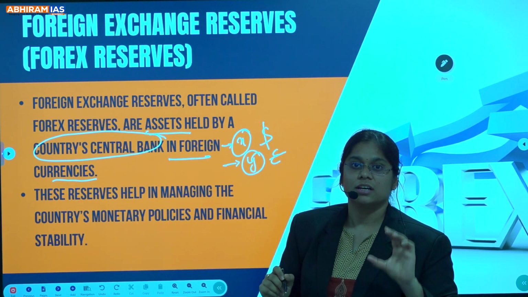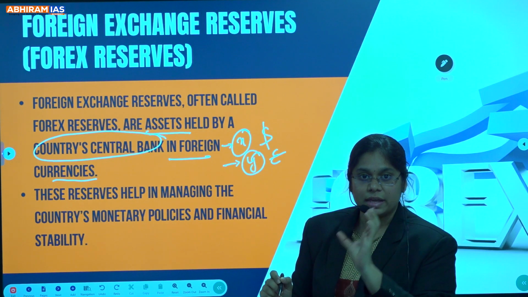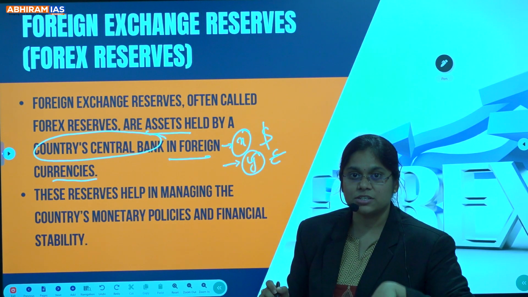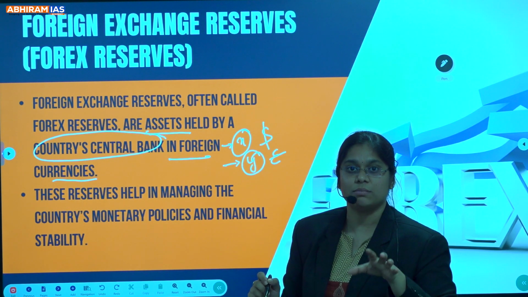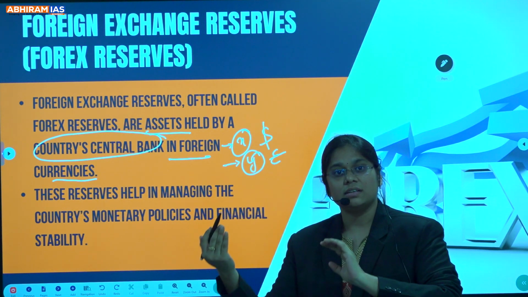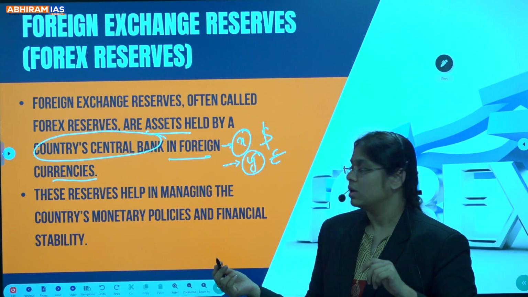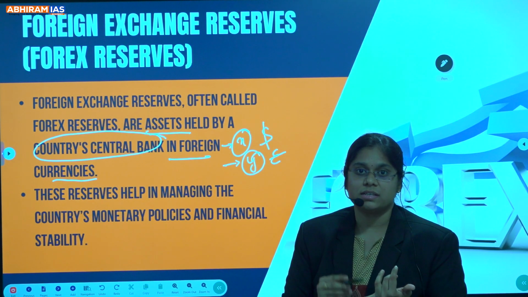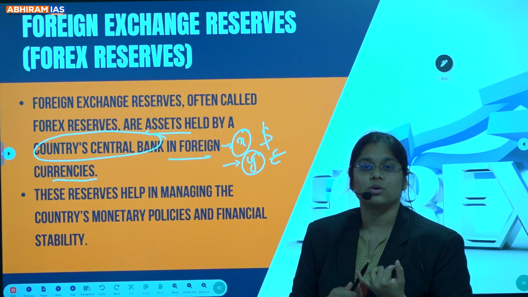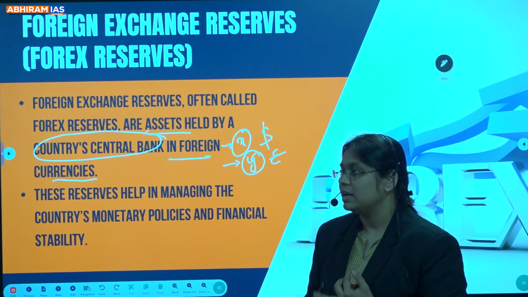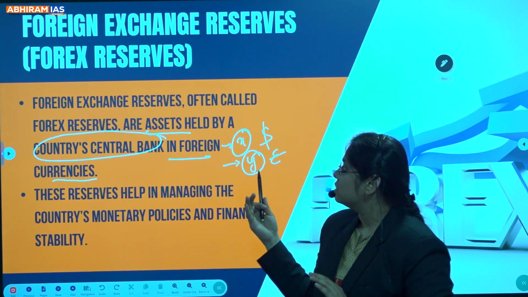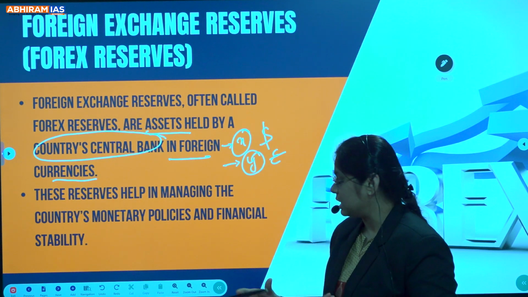Okay, that means it's simply nothing but foreign exchange. That means the central bank of any country holding money or assets in another country's currency is your Forex reserves. Now, is it only reserving the currencies? No, also gold. Clear? Let's see the components of the Forex reserves in further detail.